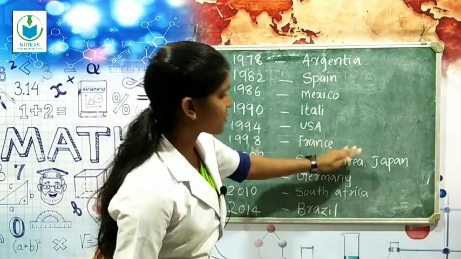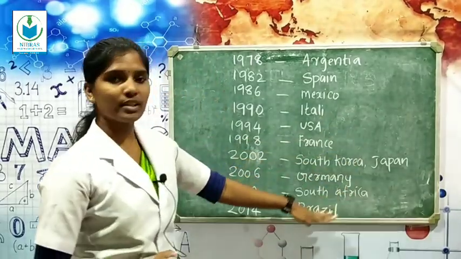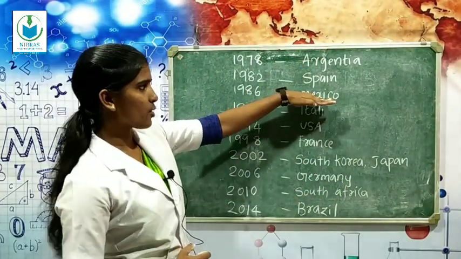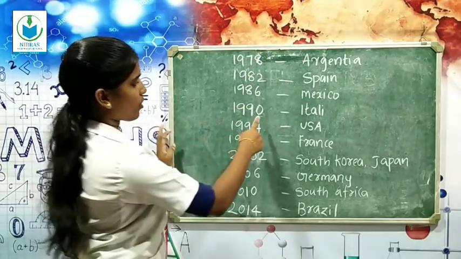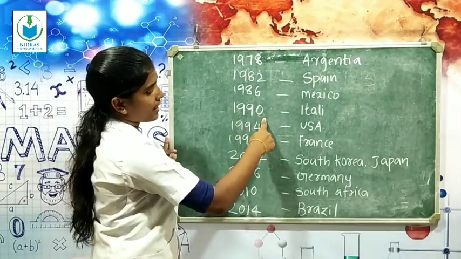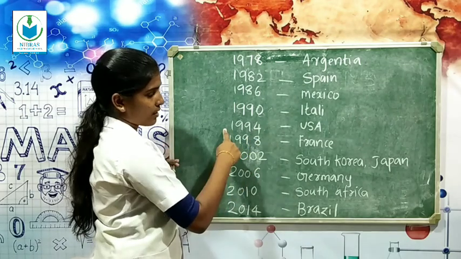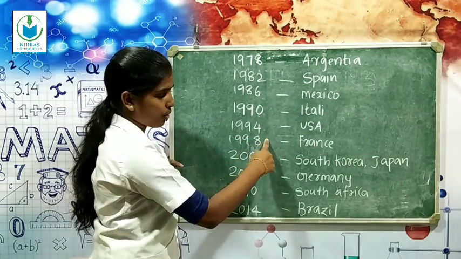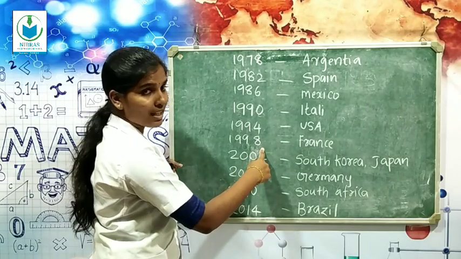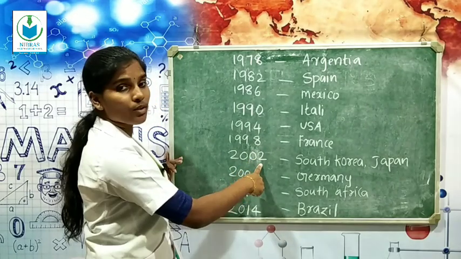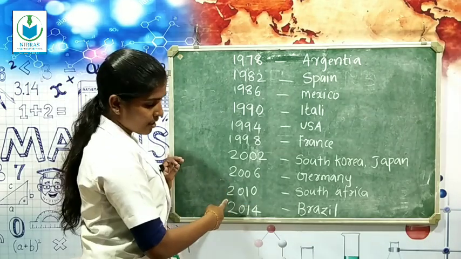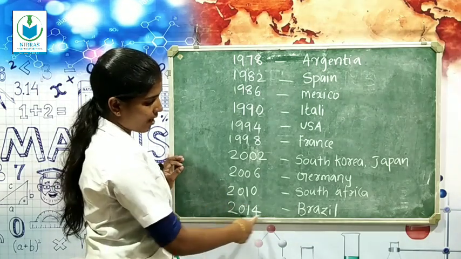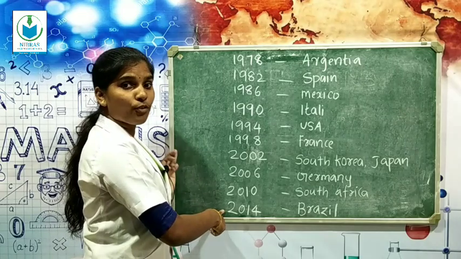After Italy you add 4 to the years, and before, you subtract 4. So 1990 plus 4, 1994, then plus 4, 1998, then 2002, then 2006, then 2010, the last one, 2014.